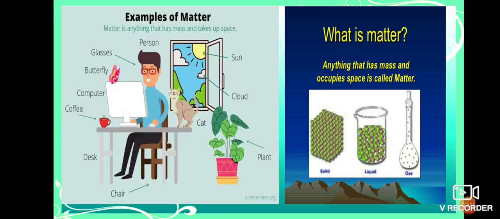Now I'm asking a question to you: how is matter made? You simply say that matter is made up of particles. Matter is made up of some particles. So what are those particles?